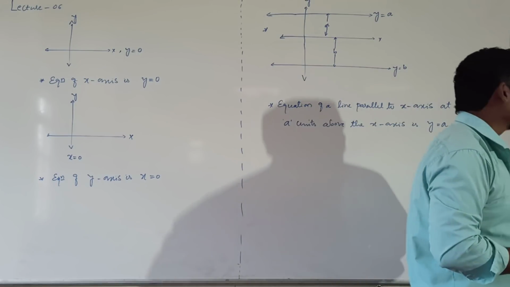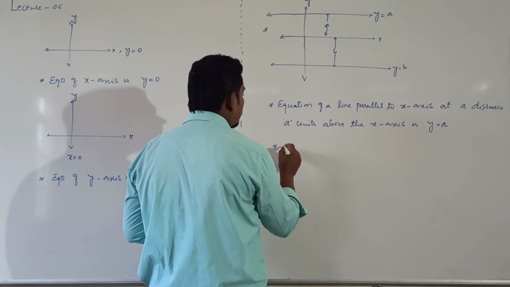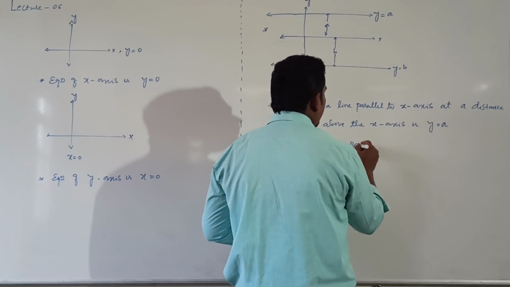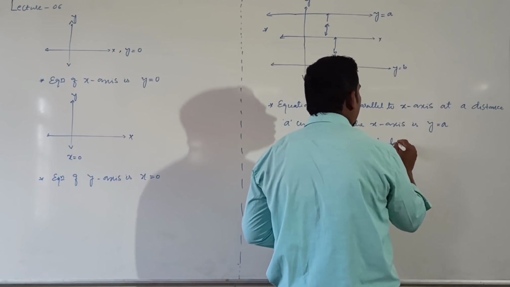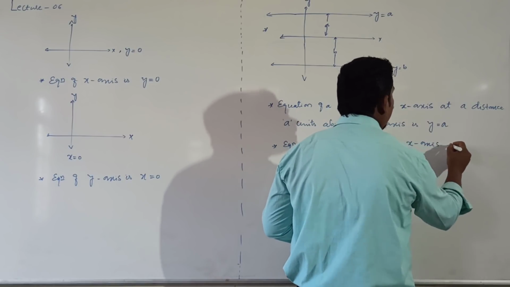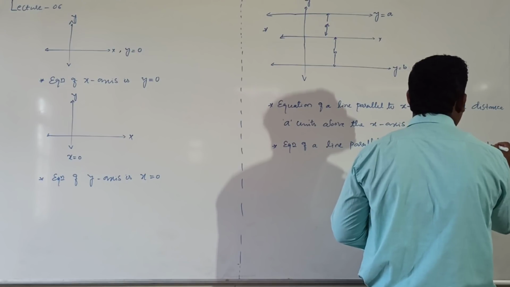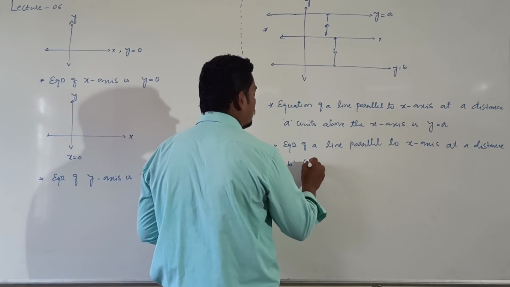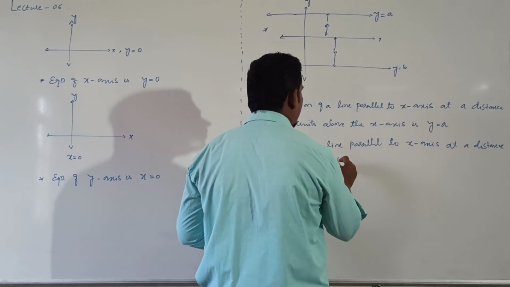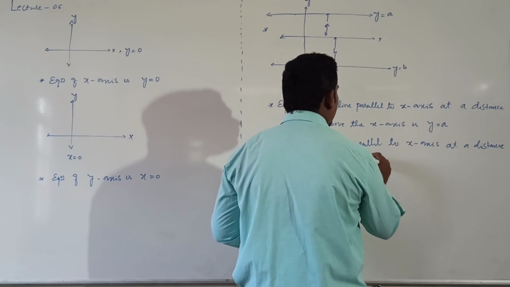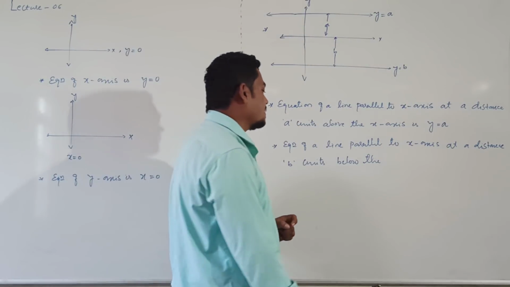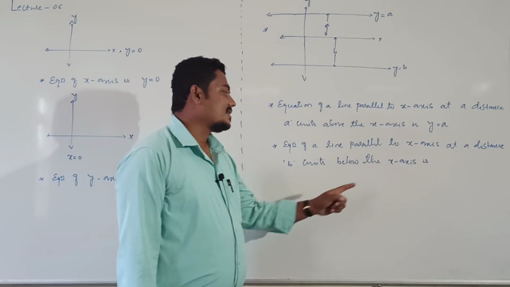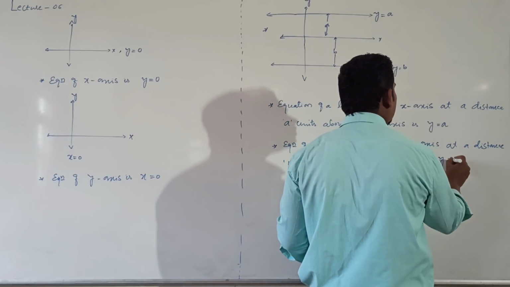Next point: equation of a line parallel to x-axis at a distance b units, small b units, below the x-axis is y equal to b, right?